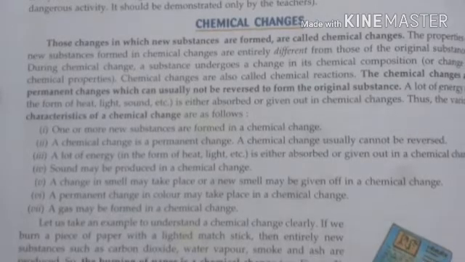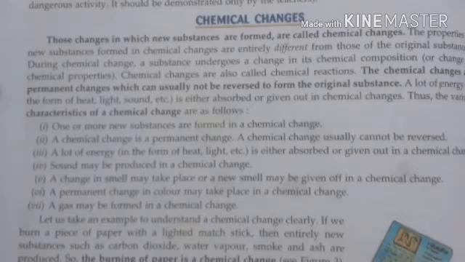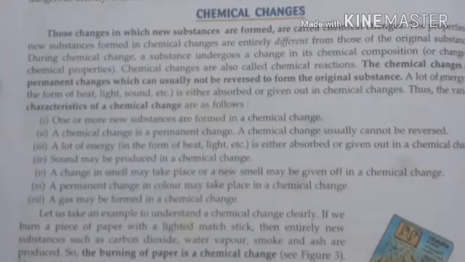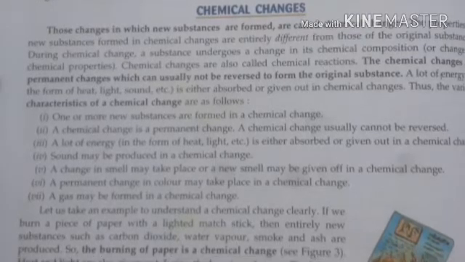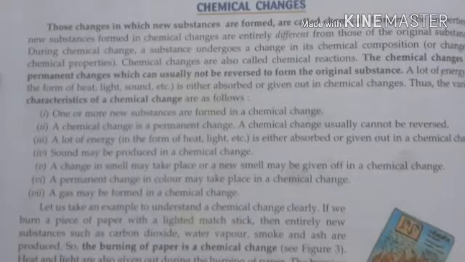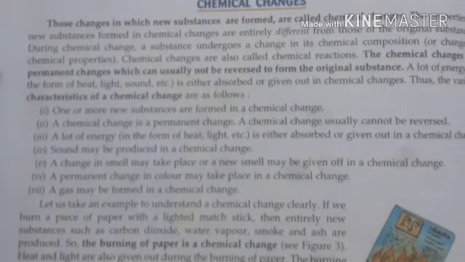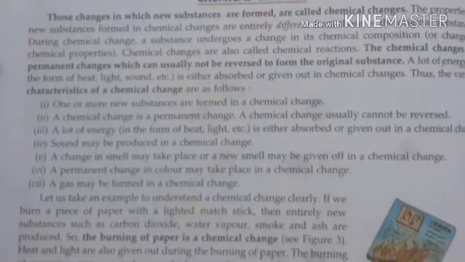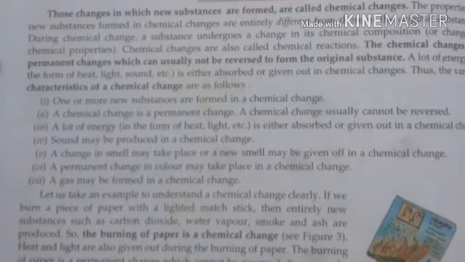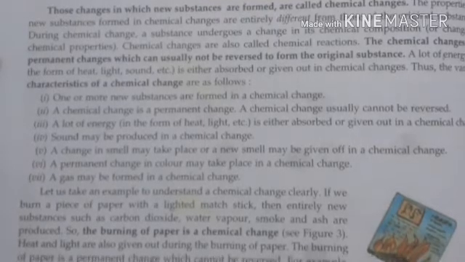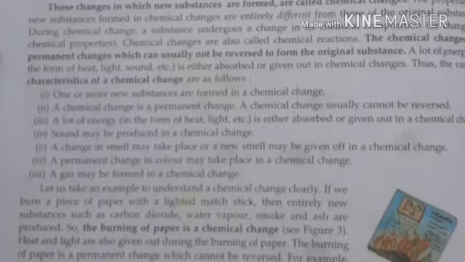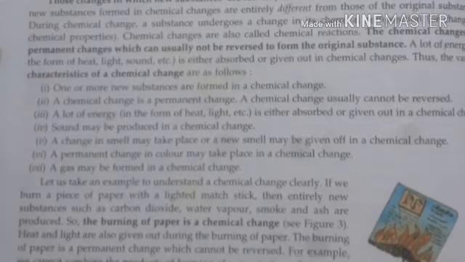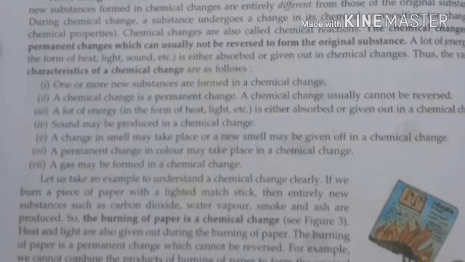Some examples of chemical change include souring of milk, formation of curd from milk, cooking of food, change in color of cut apple, photosynthesis, digestion of food, neutralization, explosion of firework, burning of magnesium ribbon, burning of fuels, wood, coal, kerosene, LPG, biogas, burning of dry leaves, burning of candle wax, reaction between vinegar and baking soda, passing carbon dioxide into lime water, reaction between copper sulfate and iron, formation of leaves, and formation of biogas from biodegradable material. All these are chemical changes.